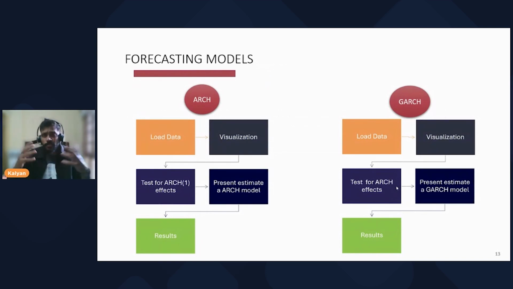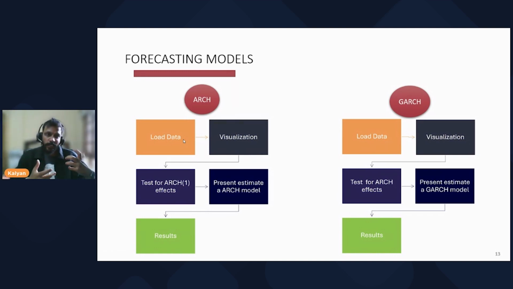Finally, once we build the model, our final goal is to forecast with the model. This is how the process works for the forecasting model. Initially we'll load the data, then plot the visualization, and plot the ACF and PACF plots to see whether there is evidence of volatility clustering in our data.